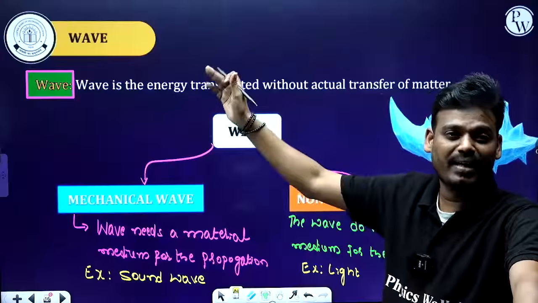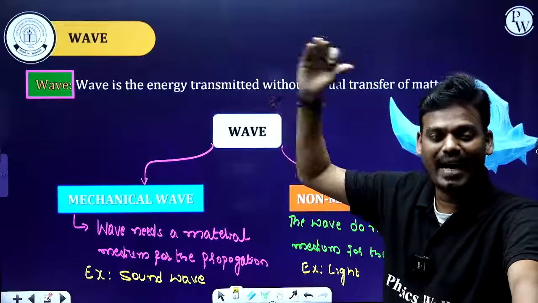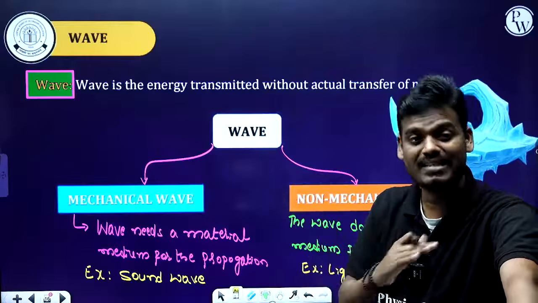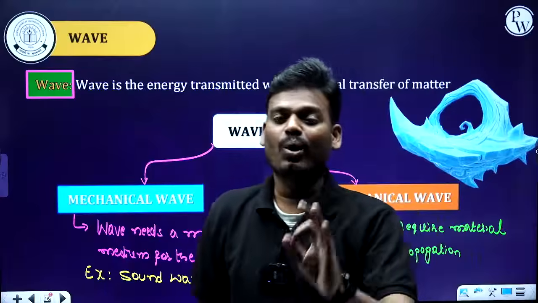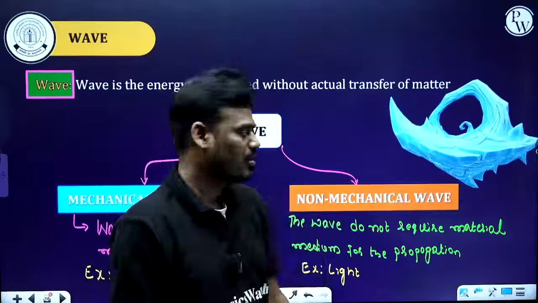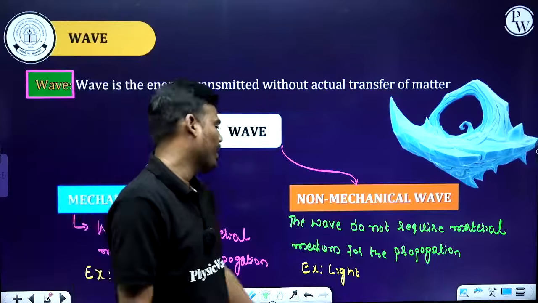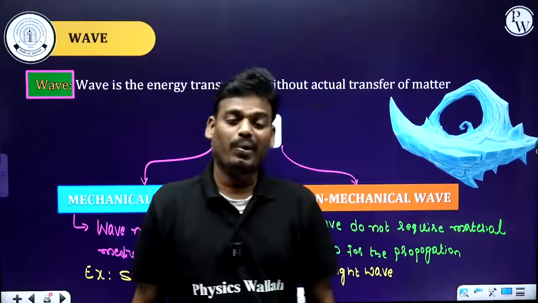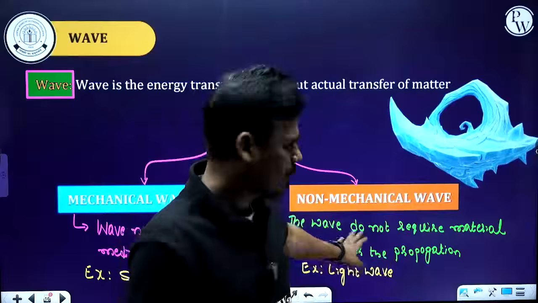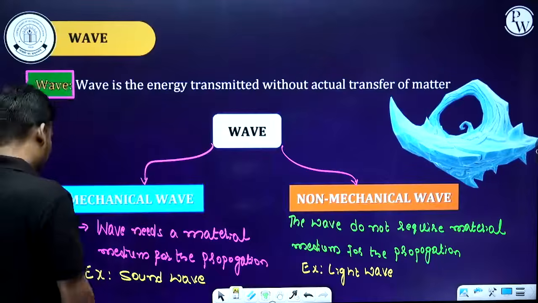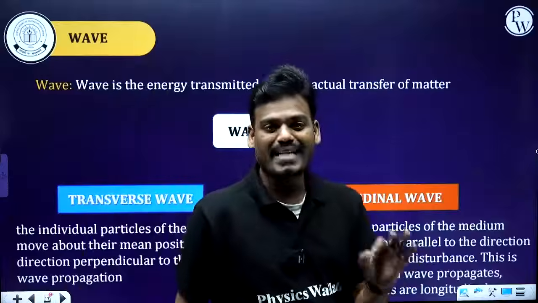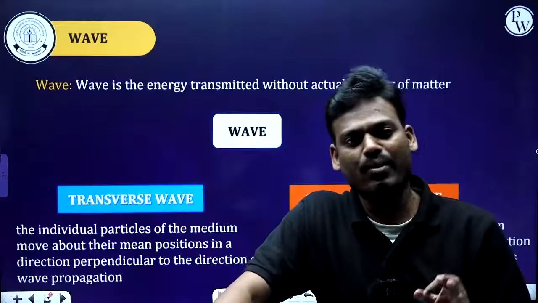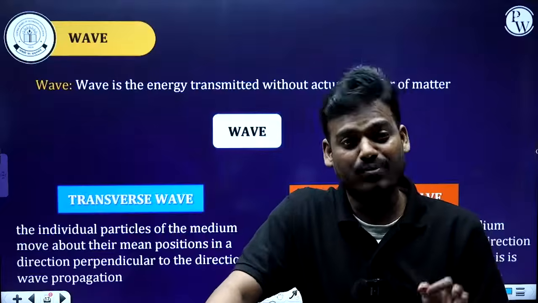By traveling a large distance, the light from the sun reaches the earth's surface. Between the earth and the sun, there is nothing. It is completely vacuum. That means light does not require a material medium to propagate. So the best example for non-mechanical wave is light wave, because it can travel through the vacuum as well. Based on propagation, waves are divided into two categories. The first one is a transverse wave, the second one a longitudinal wave. Let's see what they are.